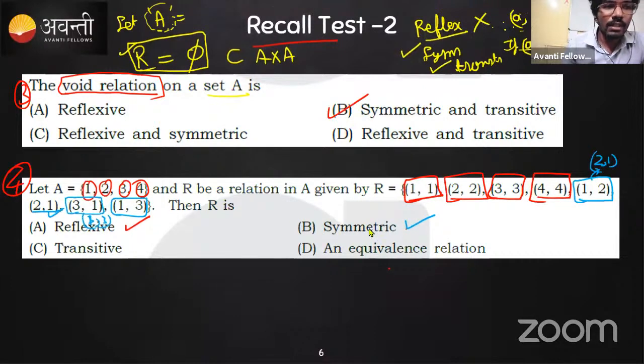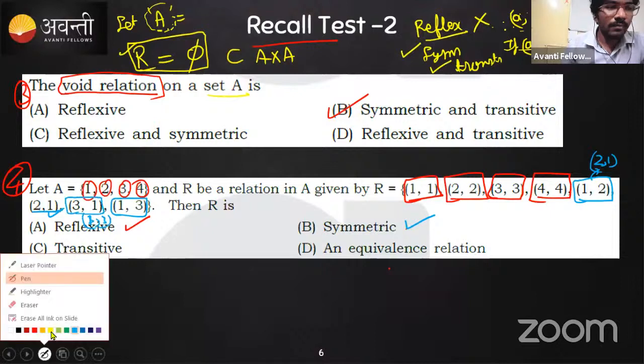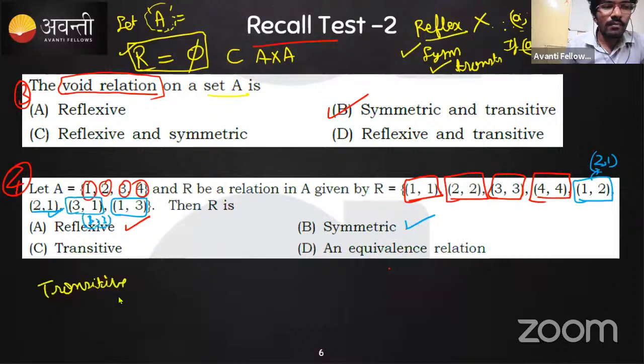And the last part, you consider for transitive, whether it is transitive or not. Now you can comment in the chat box. Please check further whether the given relation is transitive or not. Yes or no?